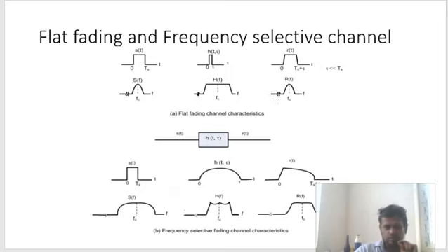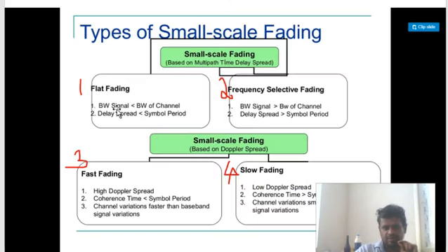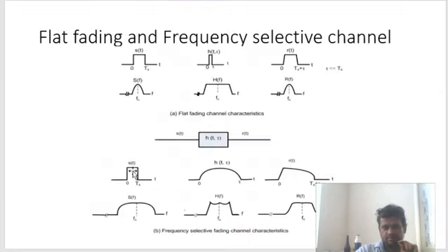Okay, so let us go back to the condition. Flat fading: bandwidth of the signal should be less than bandwidth of the channel. That is what is happening here. This bandwidth is small and this bandwidth is very high. So bandwidth of the signal is less than the bandwidth of the channel. So we get flat fading.